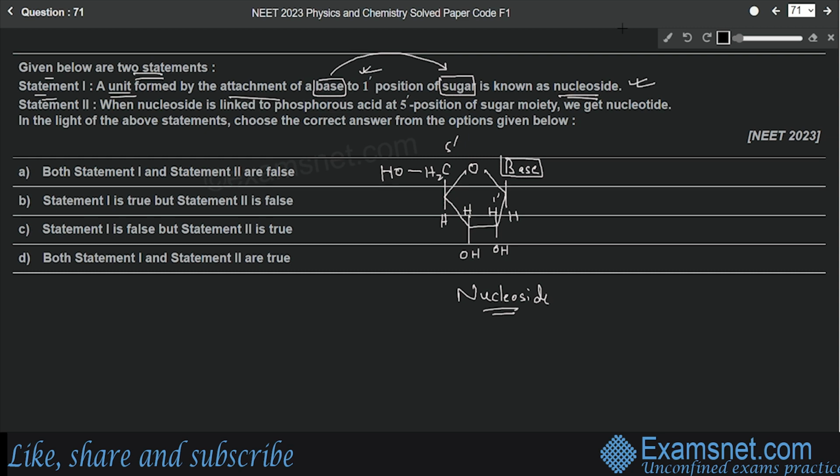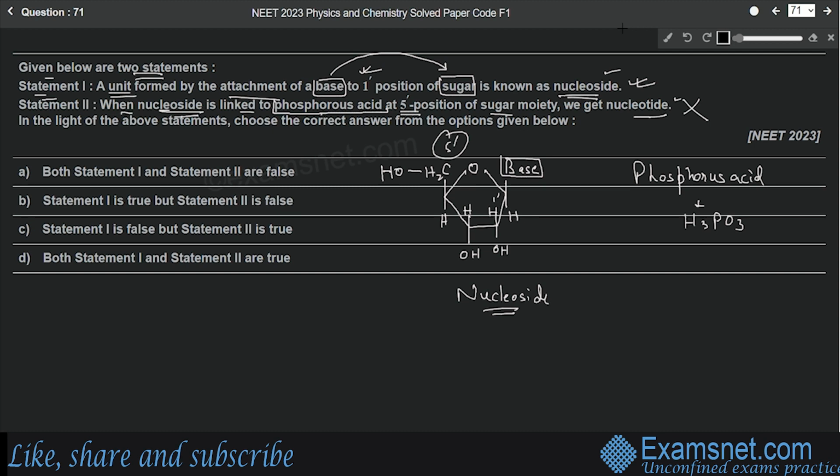Now the second statement says when nucleoside is linked to phosphorus acid at the 5' position of the sugar moiety, we get nucleotide. Okay, so what is the difference between nucleoside and nucleotide? In case of nucleotide, we have a phosphoric acid linked at the 5' position. Phosphoric acid, not phosphorus acid. So what is phosphorus acid? The acid mentioned in the question is H3PO3, and this is incorrect because phosphorus acid is not linked at the 5' position.